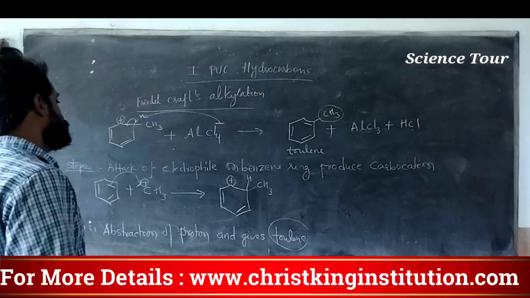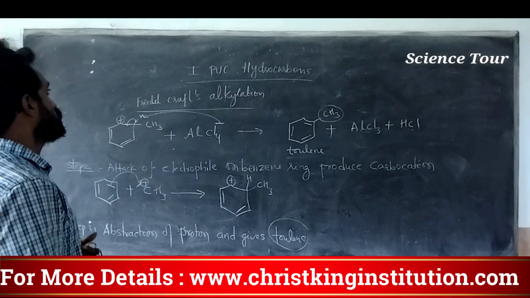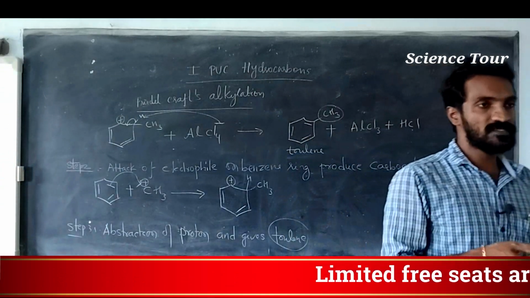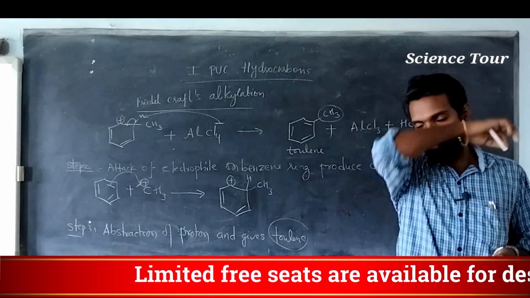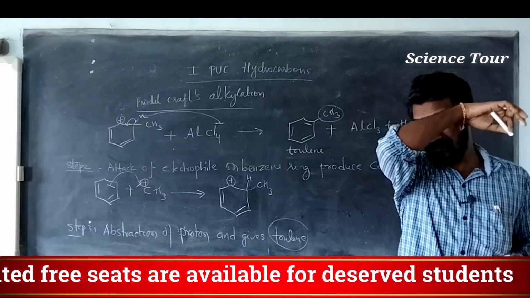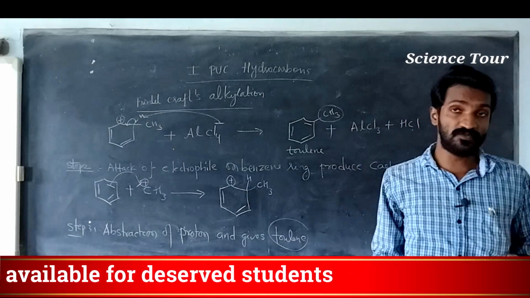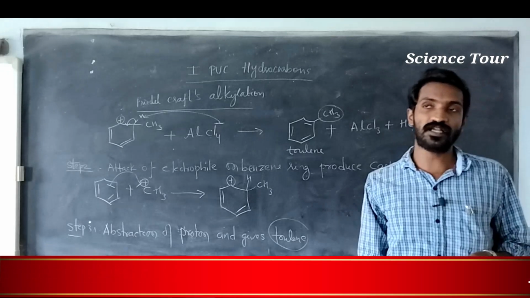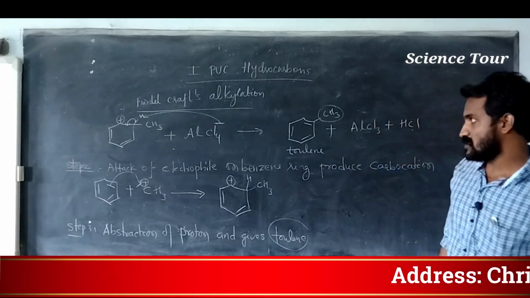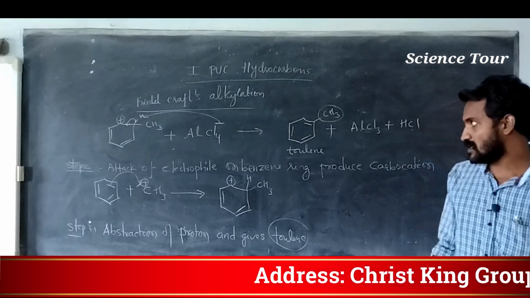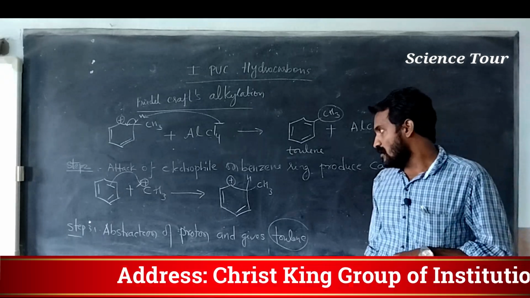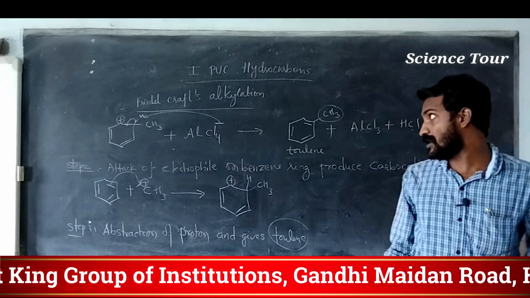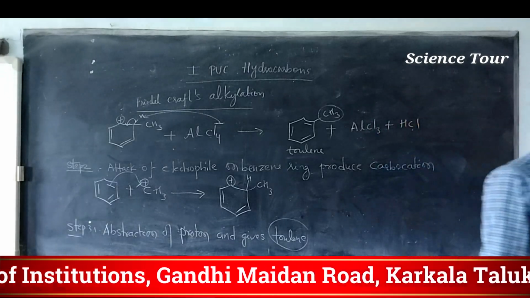Okay, this part is over. So Friedel-Crafts alkylation is over. The first step is generation of electrophile. During generation of electrophile, what happens? Aluminium chloride reacts with the methyl chloride and CH3 plus gets generated. The next step is attack of electrophile on the benzene ring. It gives carbocation. Step 3 is abstraction of proton and it gives toluene. Note down, my dear students.